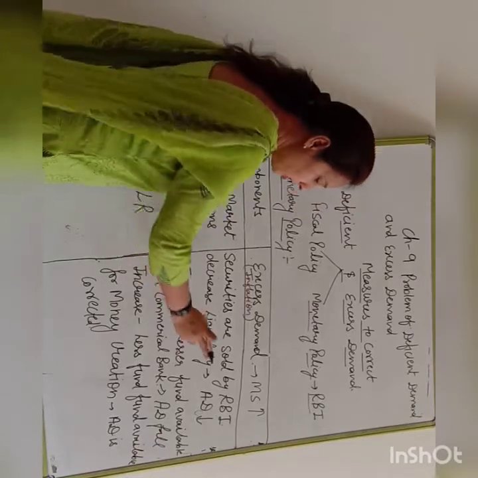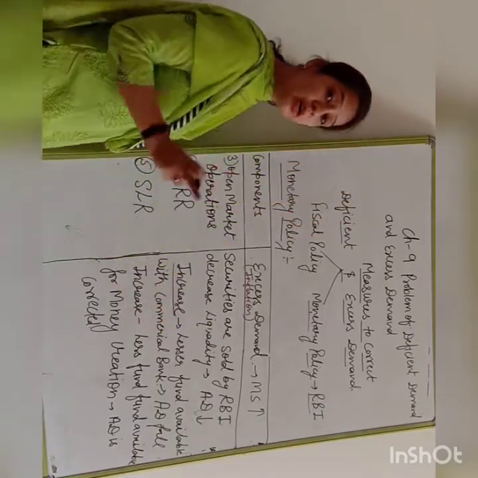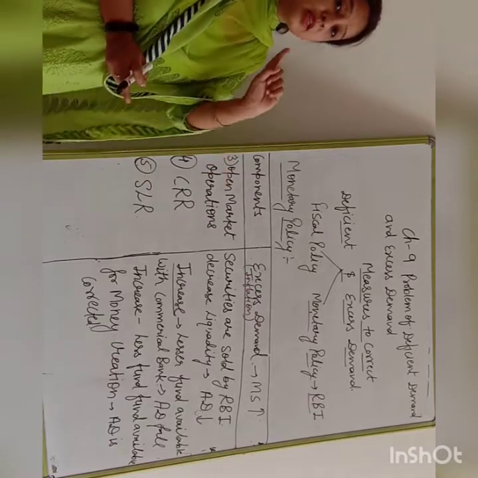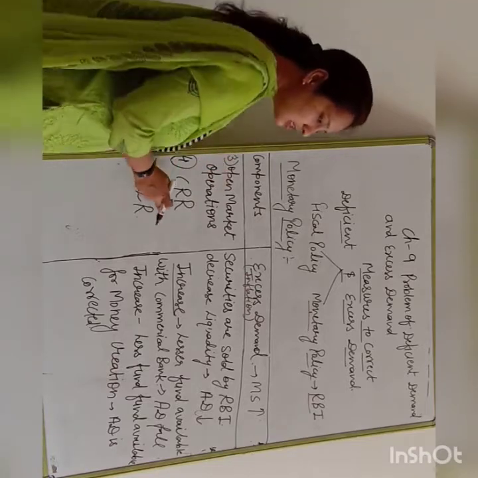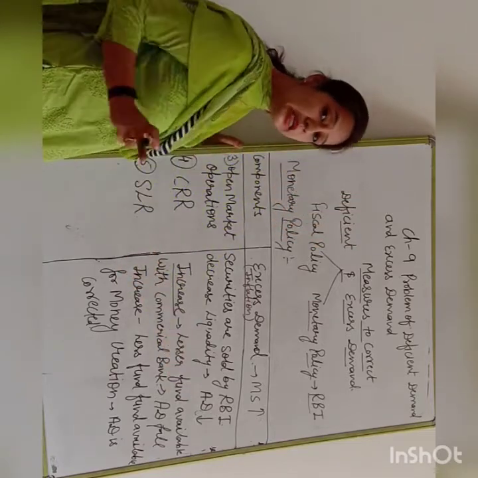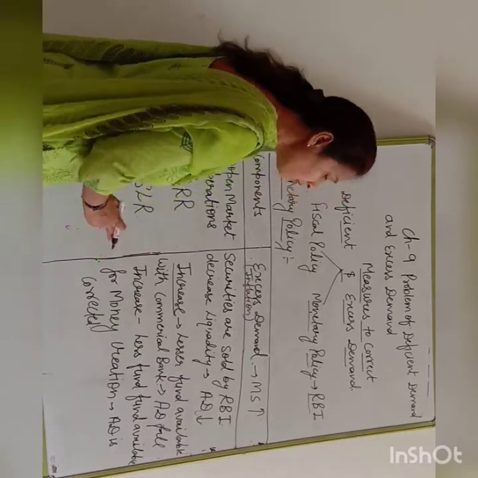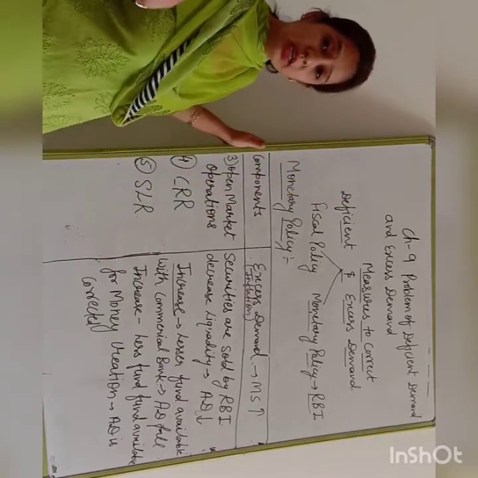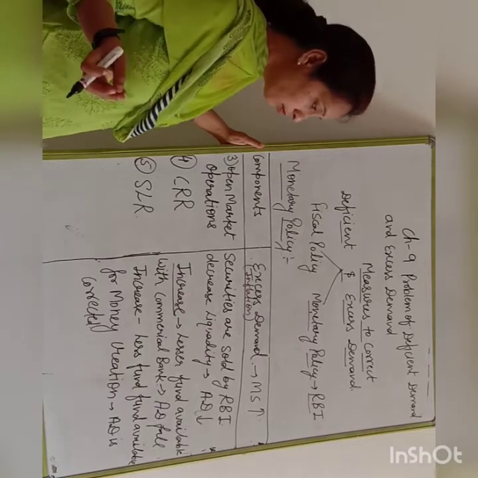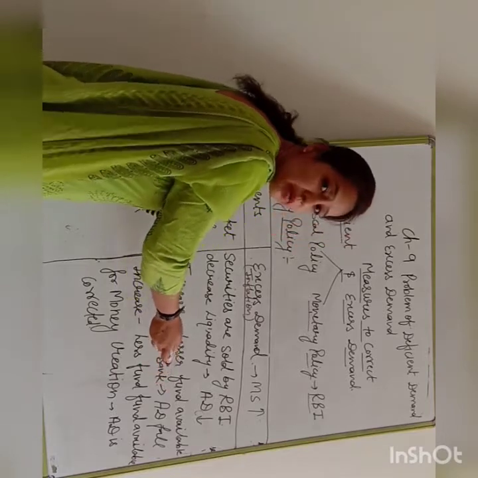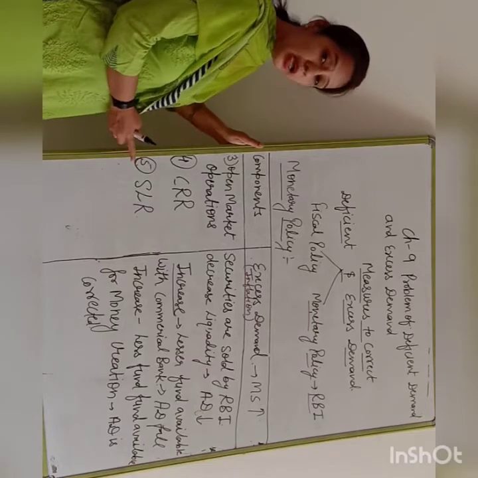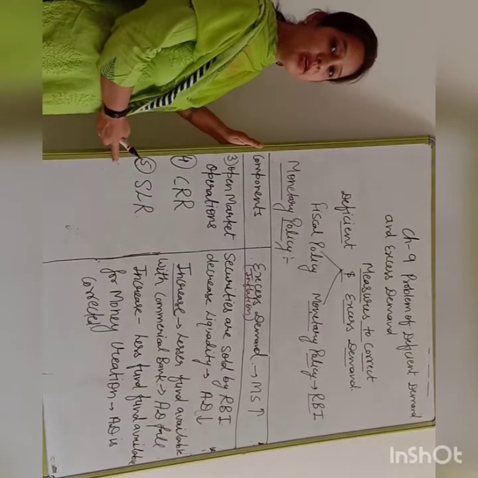less fund is available with the commercial banks for money creation, because they are depositing a higher amount with RBI. Because of this reason, lesser funds are available with the commercial banks for the money creation process. When they have less funds available, they are giving less and less credit to the public. Because of this reason, money supply decreases, and again AD falls. Clear?